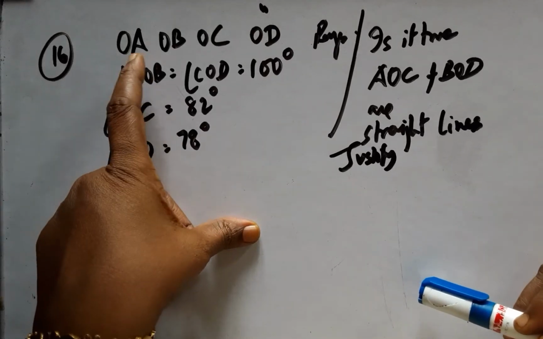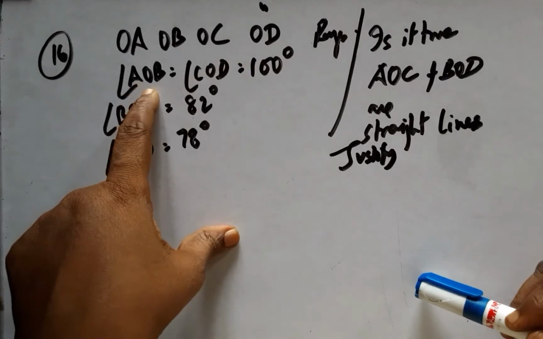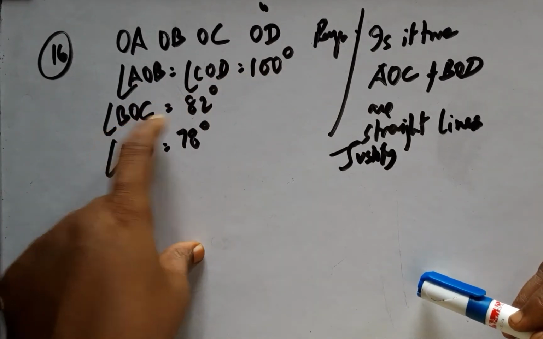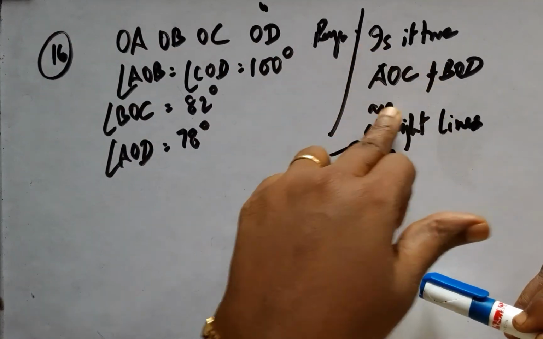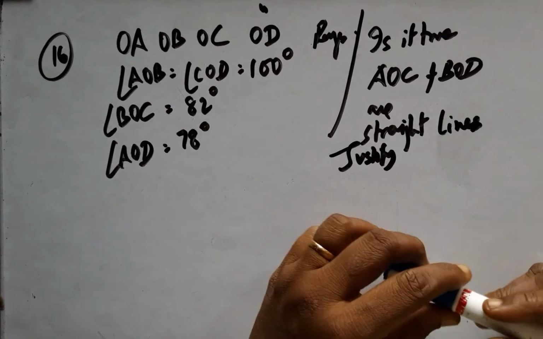There is a question which goes on to say OA, OB, OC, OD are rays. Angle AOB equals angle COD, which is 100 degrees, and BOC is something and AOD is something. Now, is it true that AOC and BOD happen to be straight lines? We have to prove it.